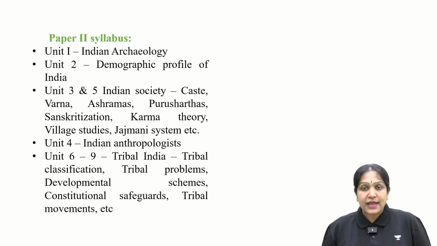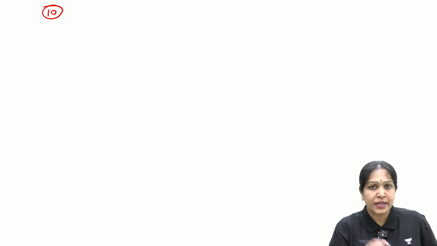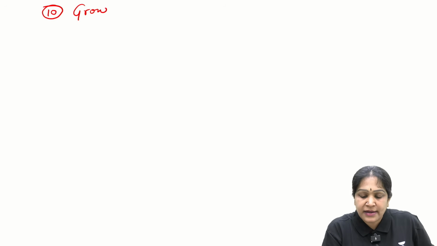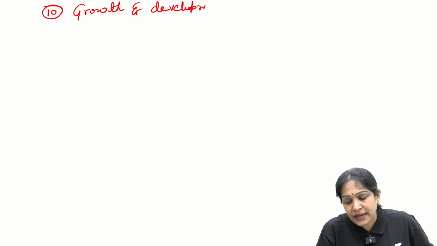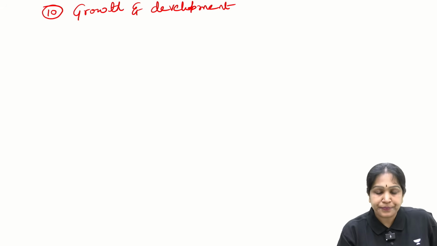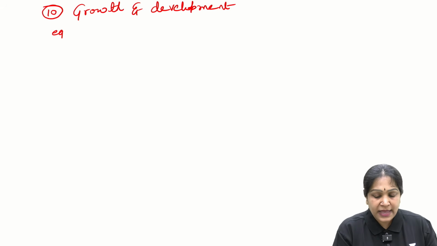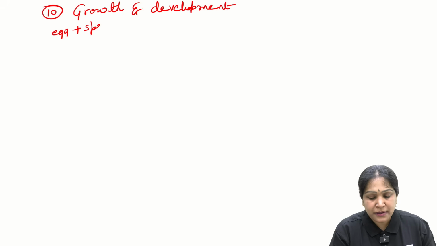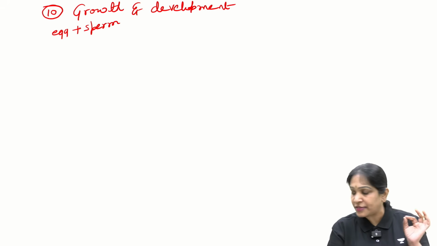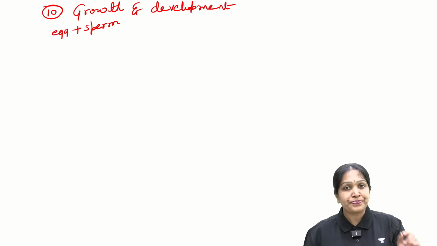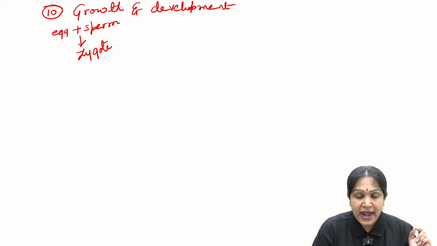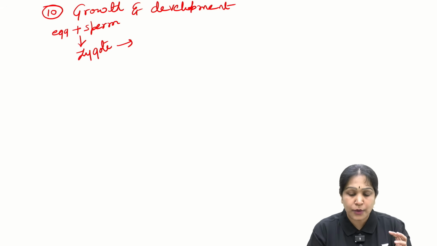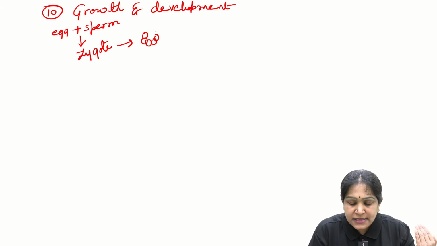And I hope you are remembering what topics will be covered in which unit. And then coming to unit 10. Unit 10 is growth and development. Here you all know that the egg will fuse with the sperm, isn't it? Mother releases the egg cell, father releases the sperm. And then egg and sperm will fuse to form what? A zygote. And then the zygote will grow into a group of cells, right?